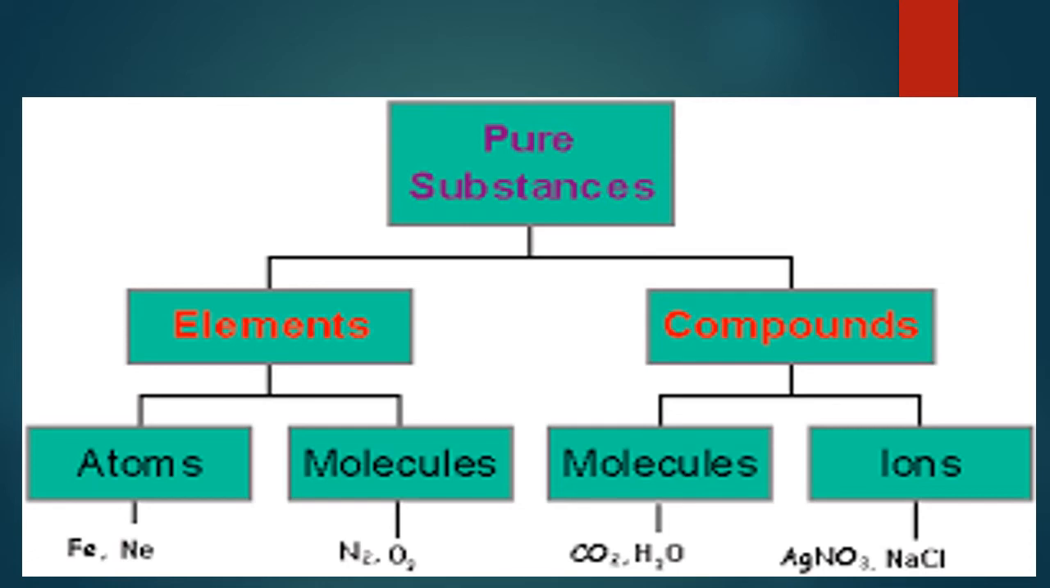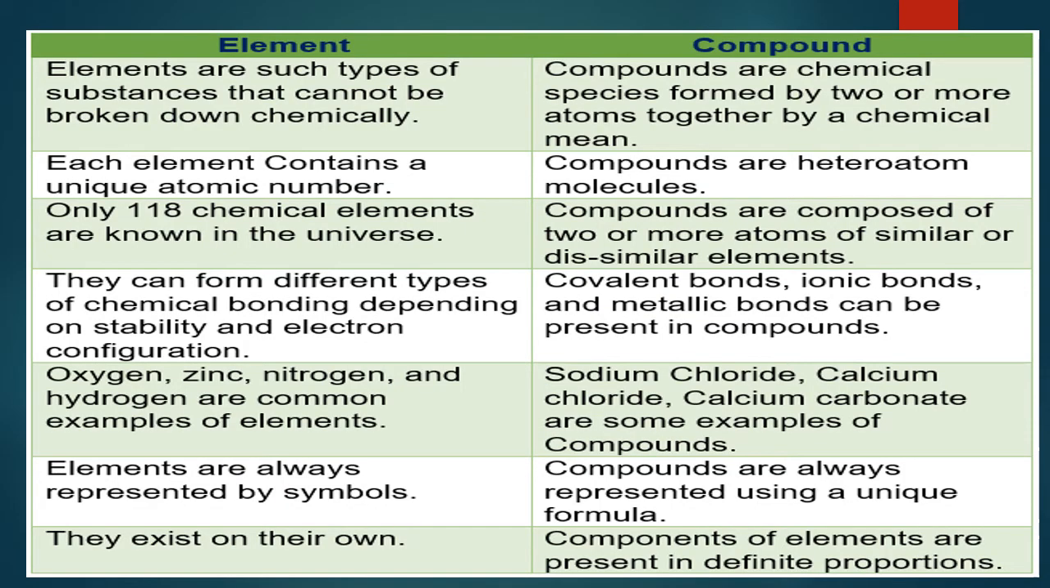Again, atoms and molecules are the forms of element. And molecules and ions are the forms of the compound. Again, here, once again, we have to differentiate the element and compound.